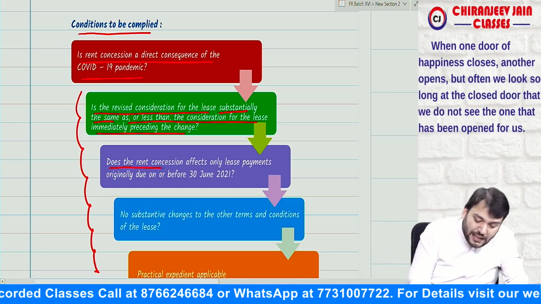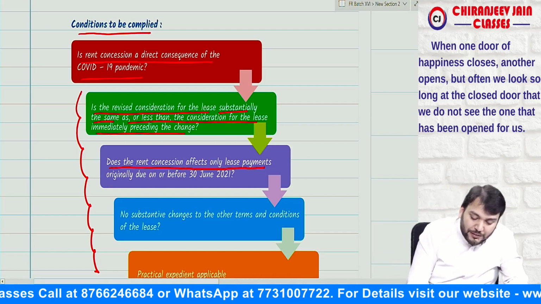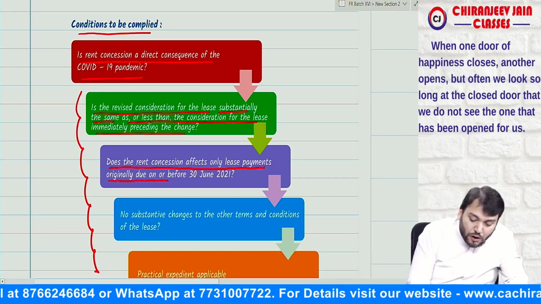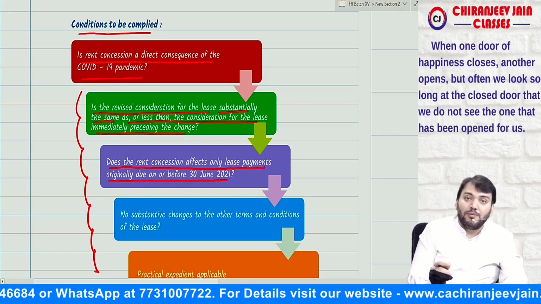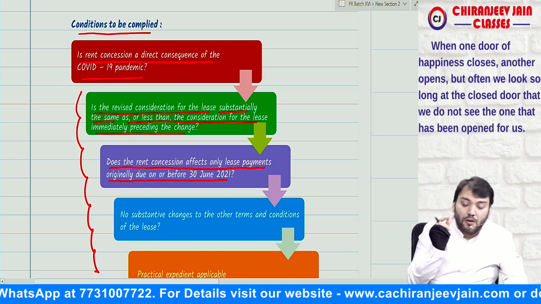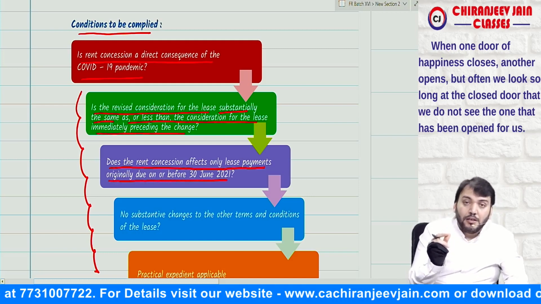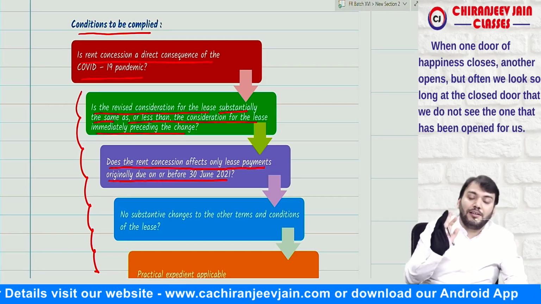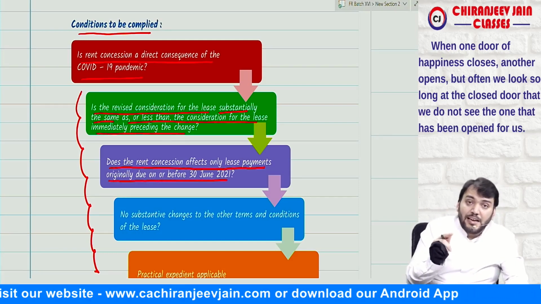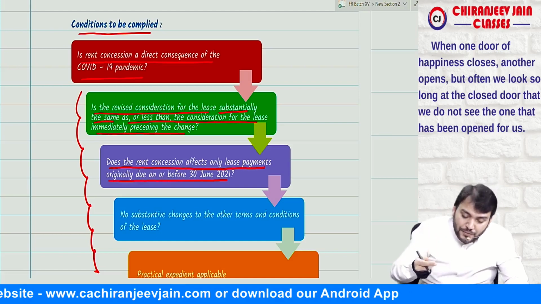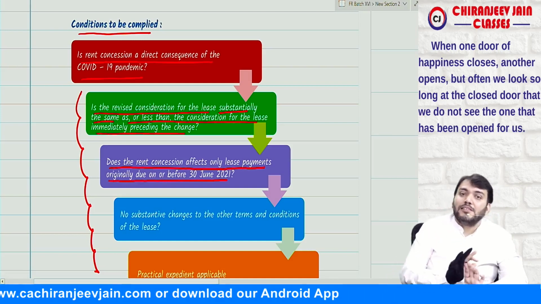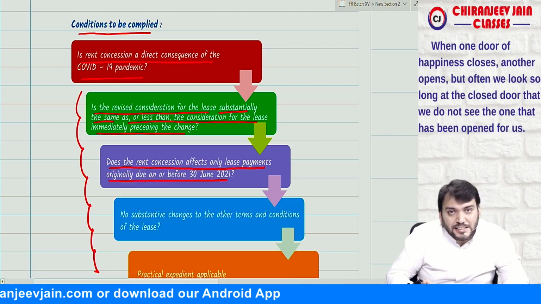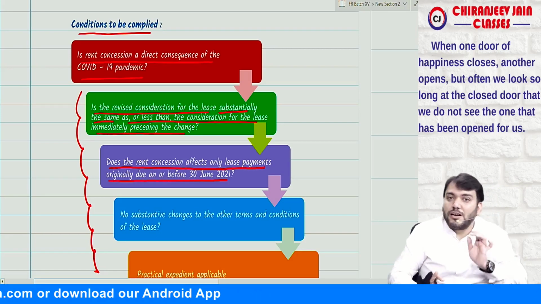Second, does the rent concession affect only lease payments originally due on or before 30th June 2021? Means this rent concession only affects lease payments which were due on or before 30th June 2021. Means if it affects any lease payment after 30th June 2021, then this amendment is not applicable.